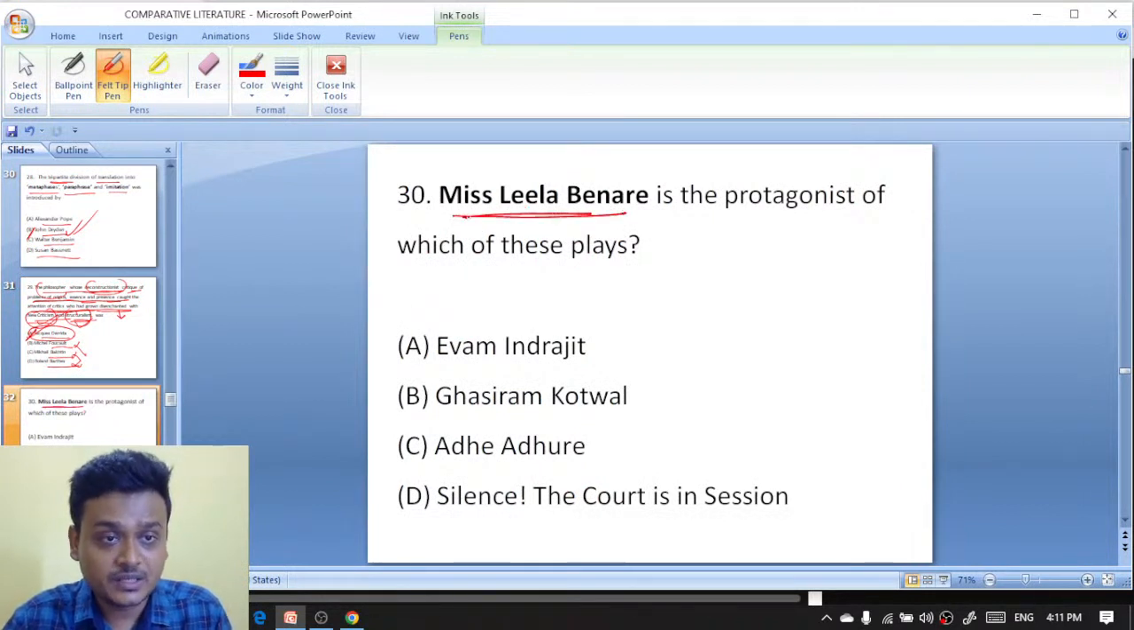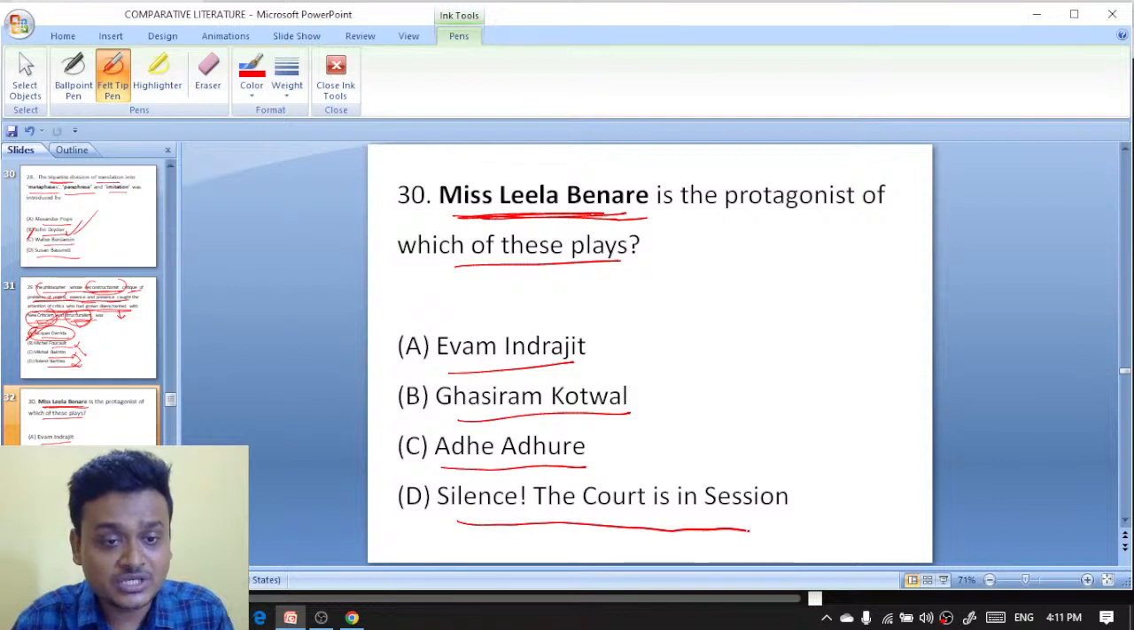Miss Leela Benare is the protagonist of which of these plays? Ebam Indrajit, Ghashiram Kotwal, Adhe Adhure, Silence! The Court Is in Session.